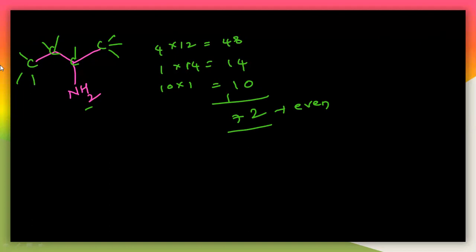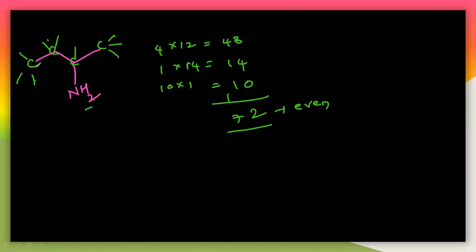So how many hydrogens are there? Here there are 3 hydrogens, and here there are 2 hydrogens. Here also there is 1 hydrogen, and here again 3 hydrogens, and this is 2 here. 3 plus 2 is 5, 5 plus 1 is 6, 6 plus 3 is 9, 9 plus 2 is 11.